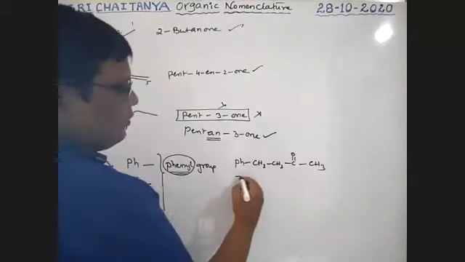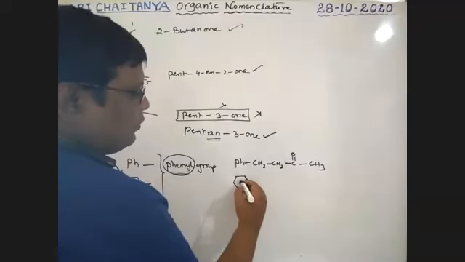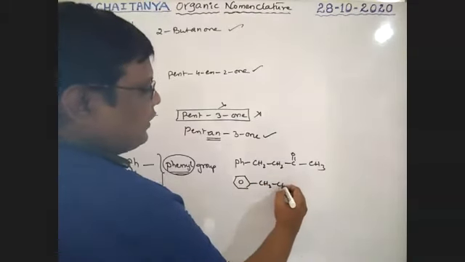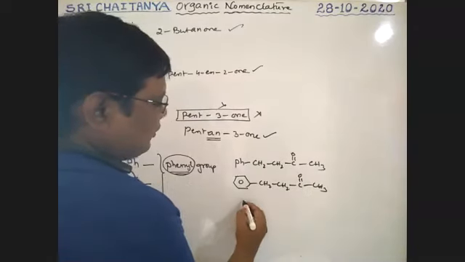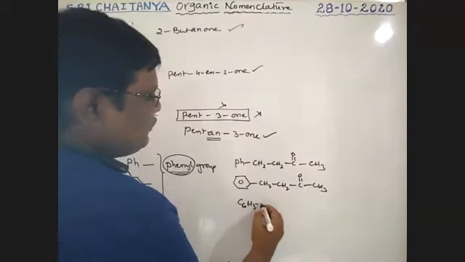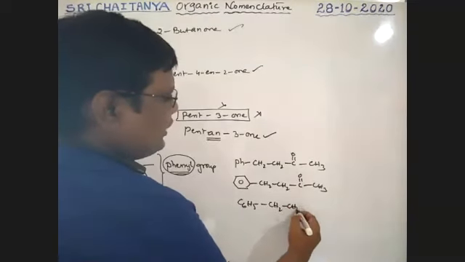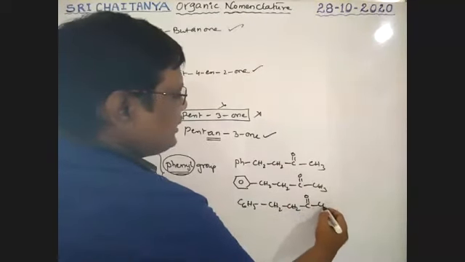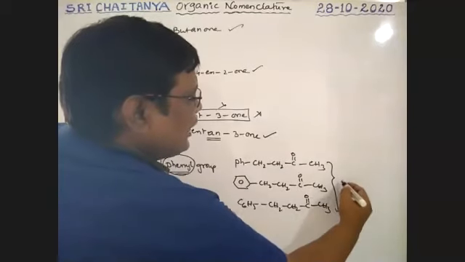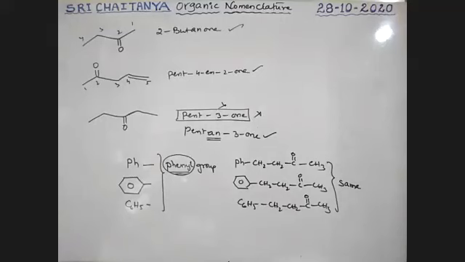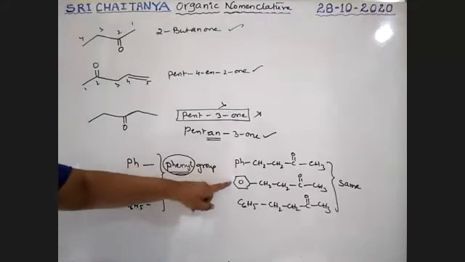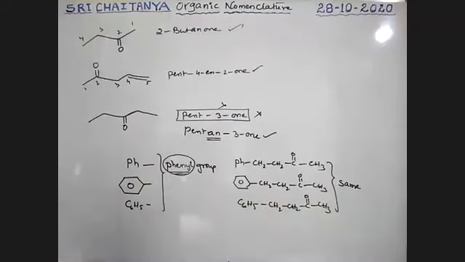This one or this one or C6H5, CH2, CH2, CO, CH3. All these have the same ending. All these are the same. So this phenyl is nothing but a ring. Ring is nothing but C6H5. All these are considered the same.